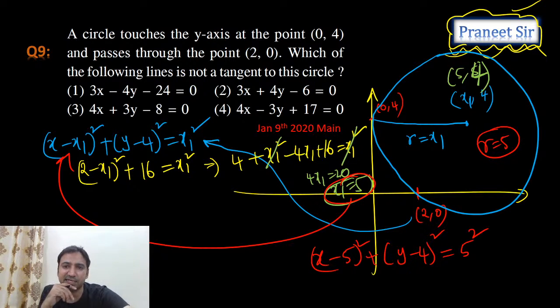Once we got radius and center, can we verify which of the following options are tangents? Easily you can verify it, right?